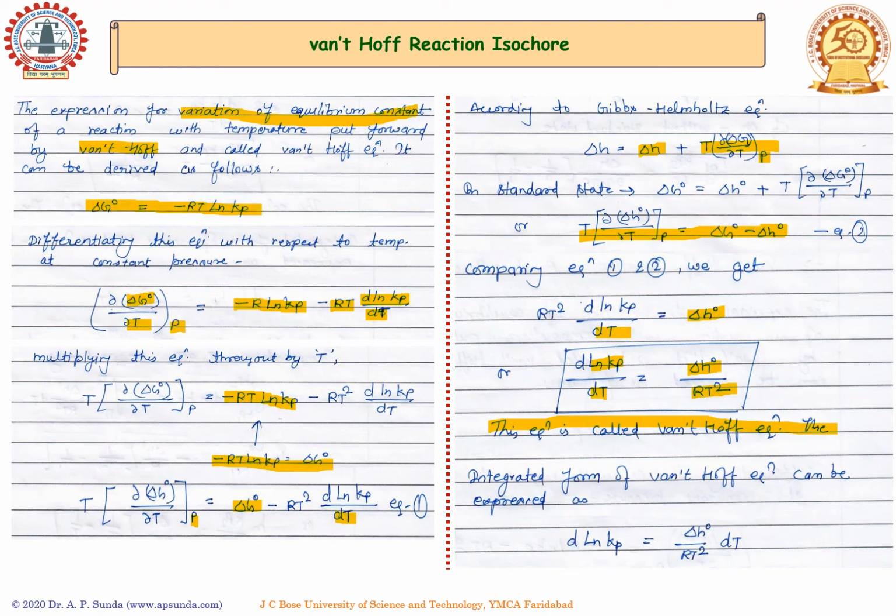The integrated form of this equation can be expressed as we just take the dT to the right hand side.